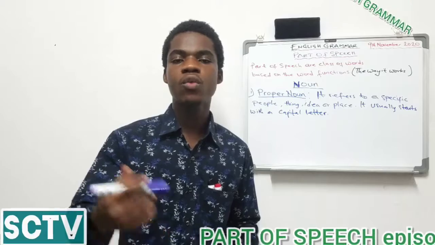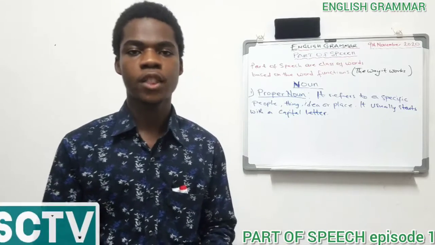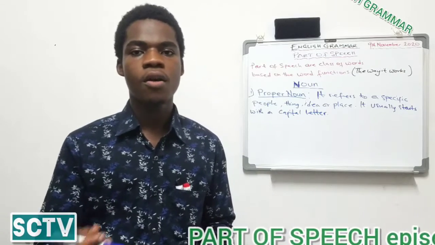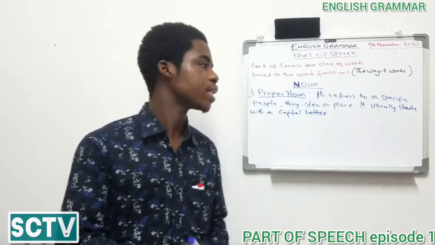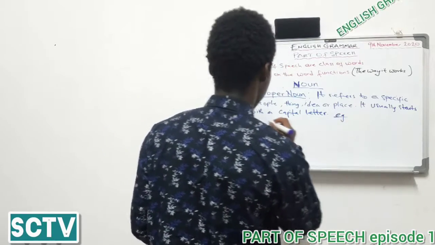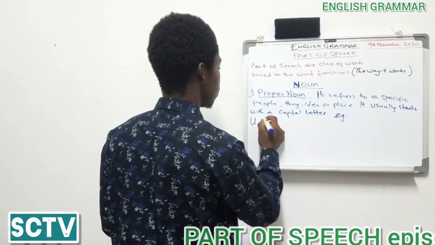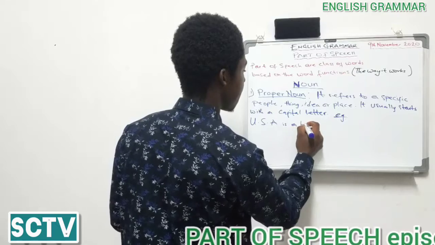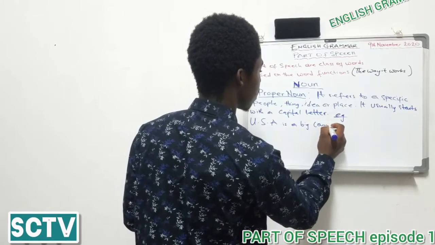After that, the following words are put into small letters. So when I say USA is a small country, or if I say USA is a big country, the first beginning, which is USA. Example: USA is a big country.